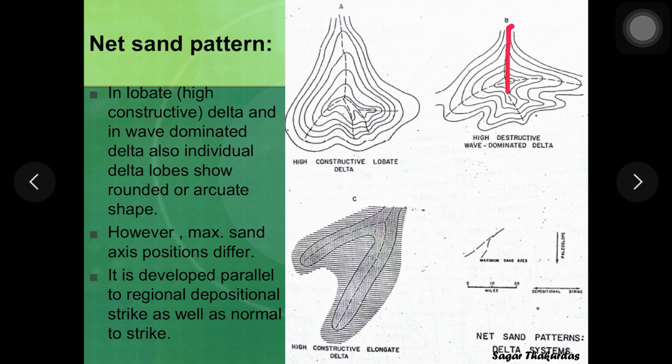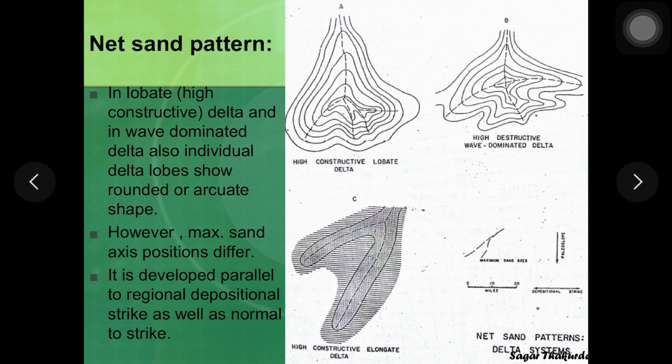One is perpendicular to the coastline, that is the one which belongs to the fluvial system which brings the sediments into the delta, and the other sand axis is parallel to the coastline, which is formed as a result of redistribution of sediments by the longshore drift currents generated by the waves. So that is the difference.